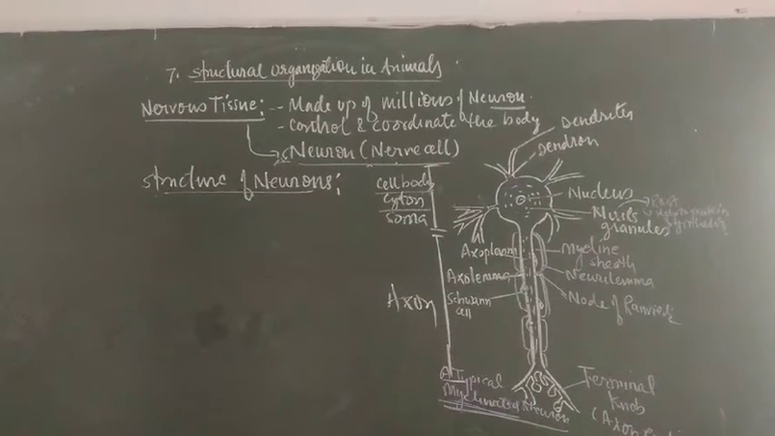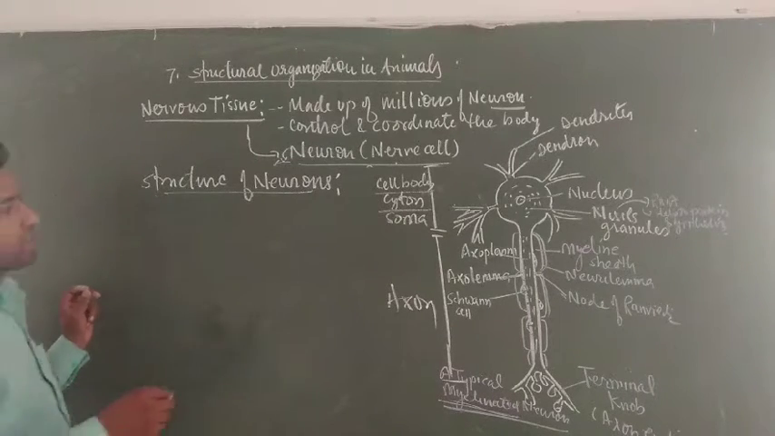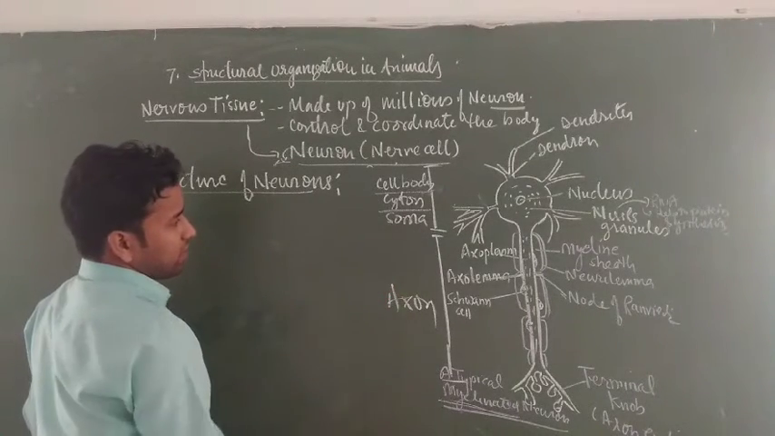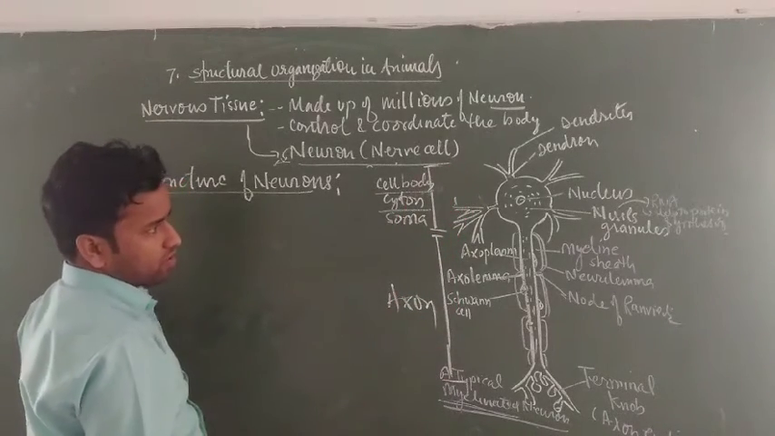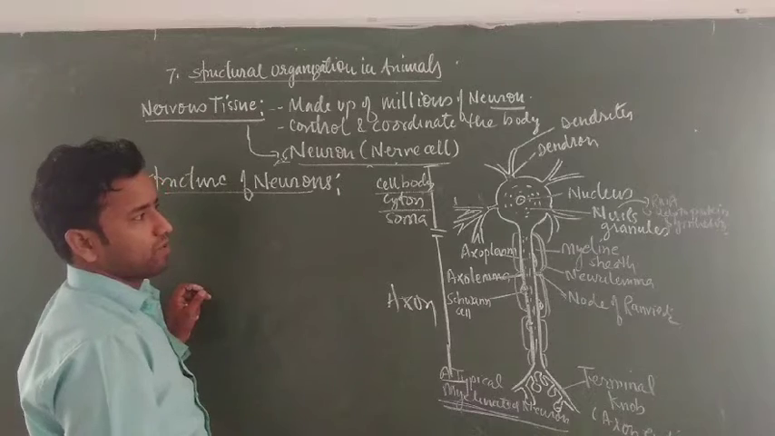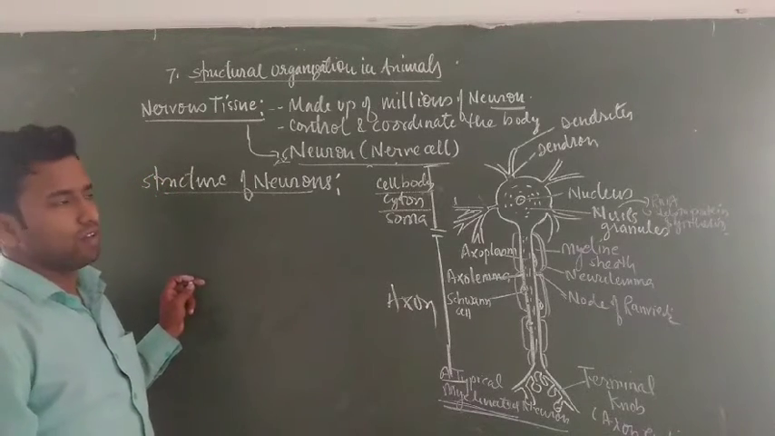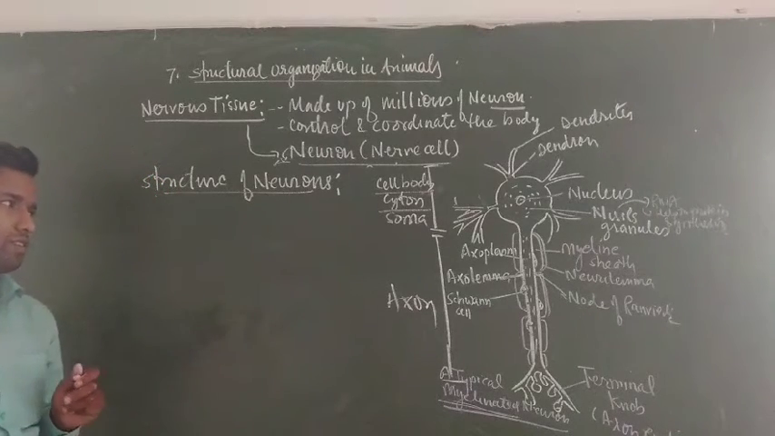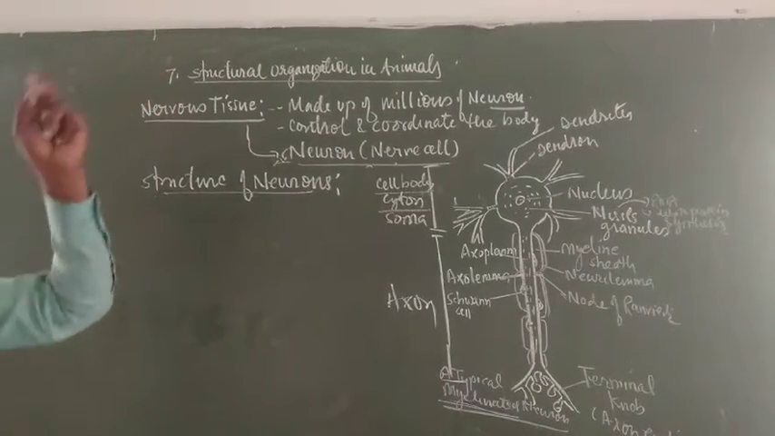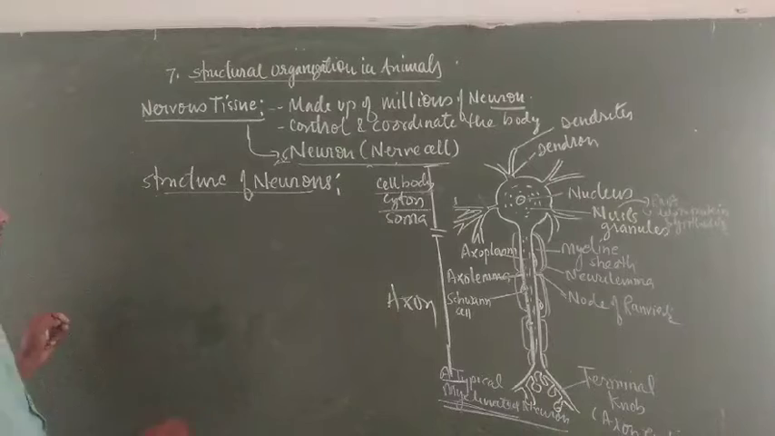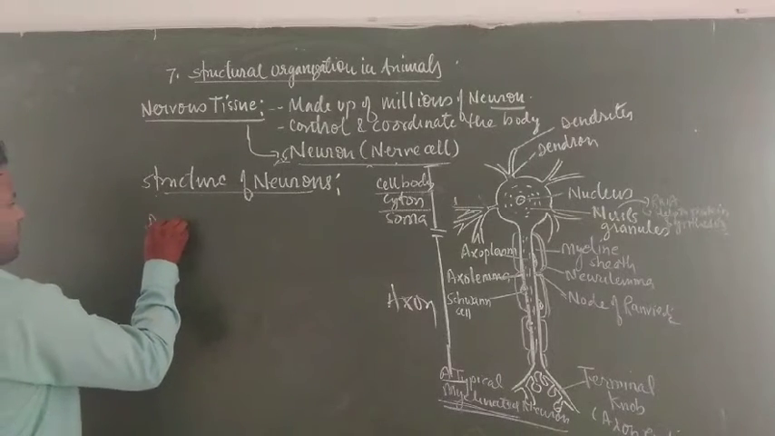Now the dendrons are small branched projections that receive stimuli. All dendrites are small branched projections spread on the surface of sensory parts, and they receive stimuli. The second important point, students, is that depending upon the number of